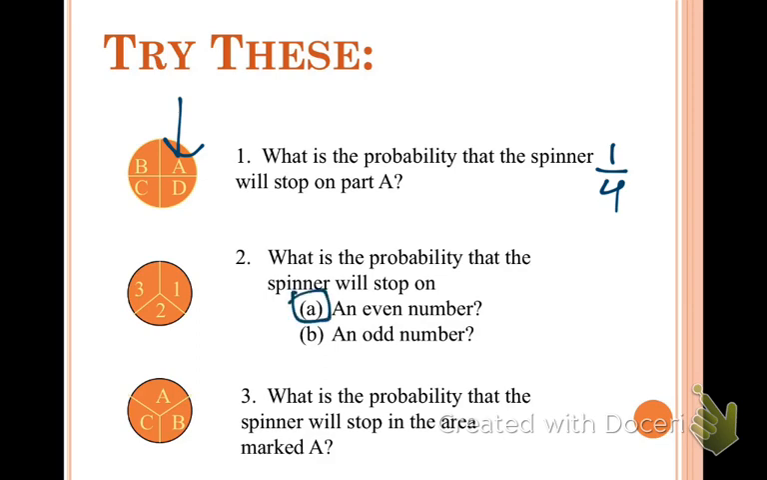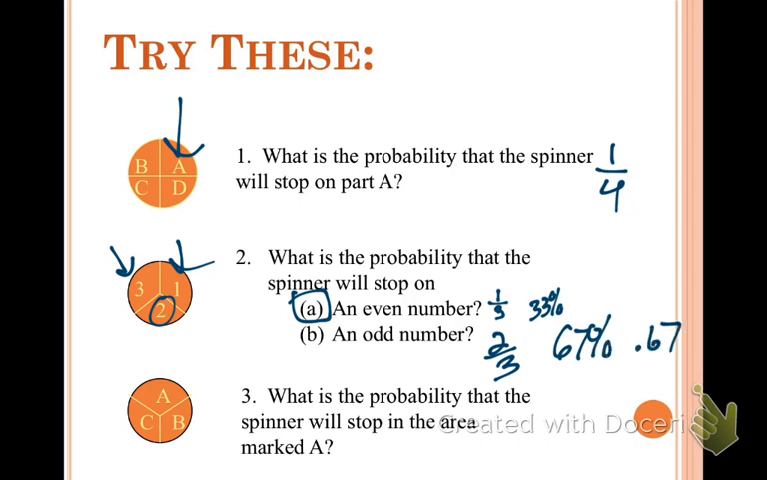What's the probability that the spinner will stop on an even number? So let's go over here. Well, there's only one even number. That's 2. So we have 1 out of the 3 numbers are even. So it's just 1/3, or 33%, or 0.33. What about an odd number? Well, this one we have 2 odd numbers, 1 and 3. That means it's 2 out of the 3 numbers are odd, which means you have a 67%, or 0.67. And finally, what is the probability that the spinner will stop in the area marked A at the bottom? Well, that one, once again, is 1 out of 3. Plain and simple, done.